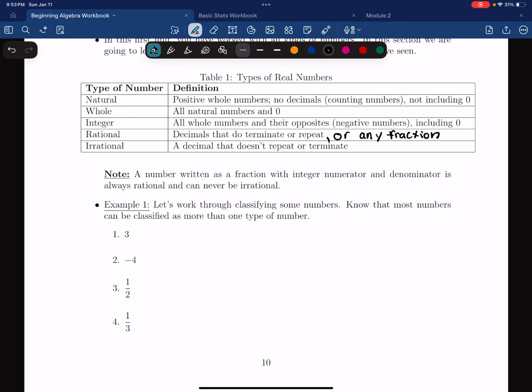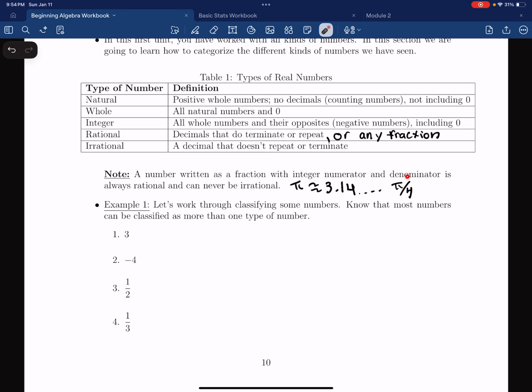So what this is saying is that any fraction is always rational. But the one thing to keep in mind is we all know, or we've heard of this thing called pi before. And we know that pi is a decimal that equals something like 3.14, and it goes on forever, right? And this decimal never ends. It does not terminate, and it has no sort of pattern, so it doesn't repeat anything. So we know that pi is an irrational number. But when you have an irrational number like pi, and you divide it by something like 4, this is technically not a fraction. Pi over 4 is technically not a fraction.